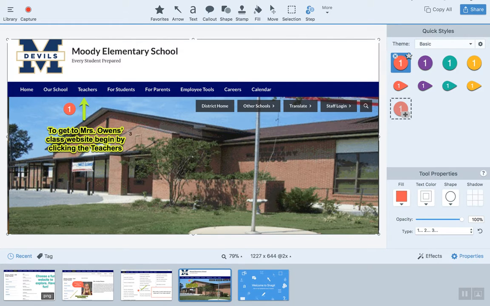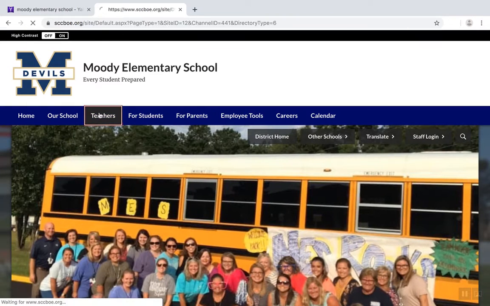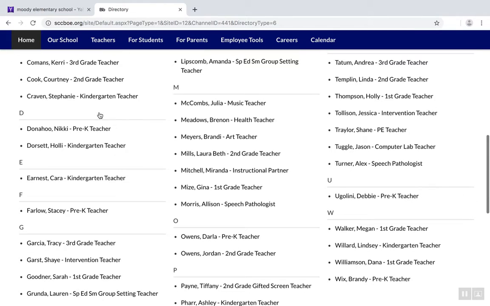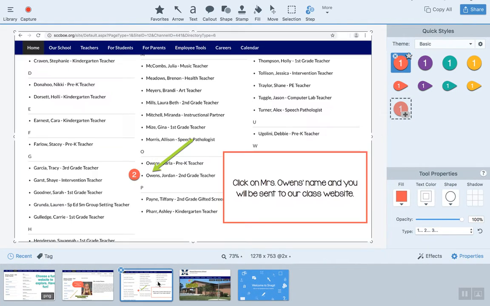I basically wanted to have an arrow showing the parents and students where to click. I wanted them to have the step number one, and I also wanted to have some type of text. Once I'd done this, I realized, okay, so I need to move on to the next step. So then I would go to the internet again, would click on it and then scroll to my name, which is down here, and so then I screenshotted it again, and it opened automatically into the program, and it pulled up a page that looked just like this.